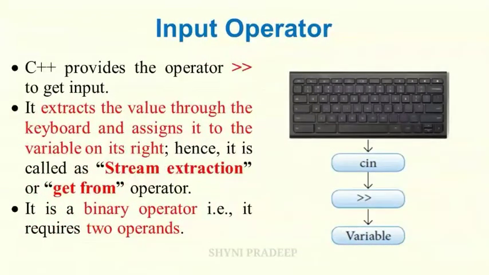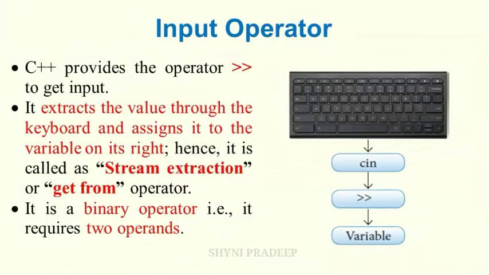Next, let us see about I/O operators, input and output operators. Input operator. What is the input operator? C++ provides the operator double greater than to get the input. This operator is called the input operator. It extracts the value from the keyboard and assigns it to the variable on its right. Hence it is called the stream extraction operator, or you can call it the get from operator.